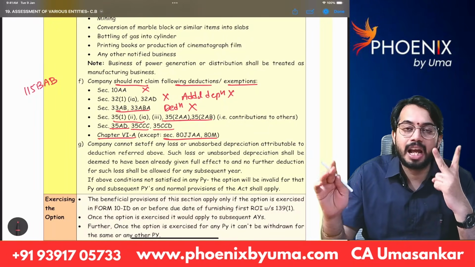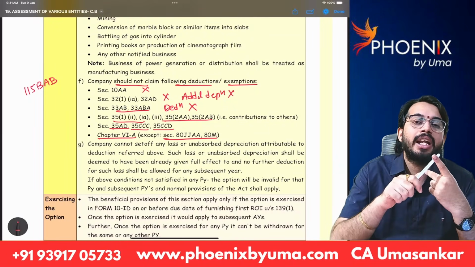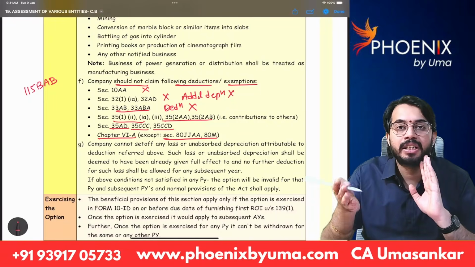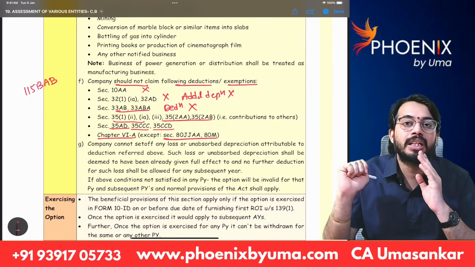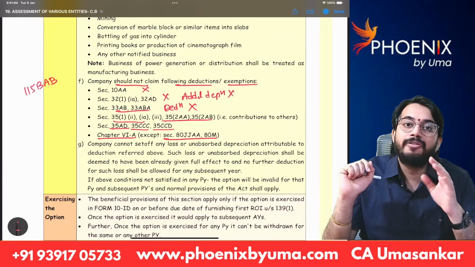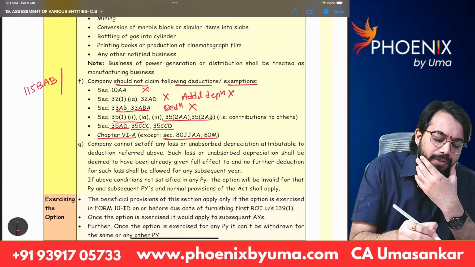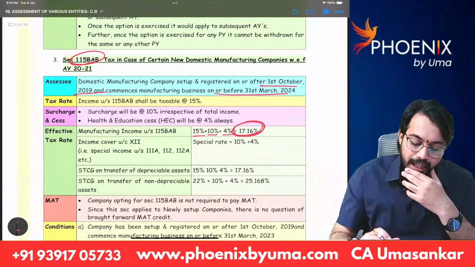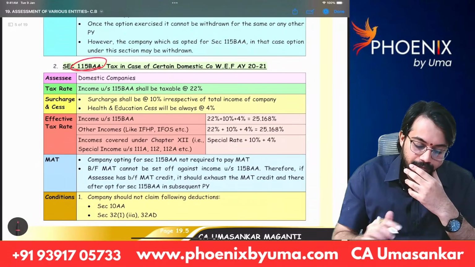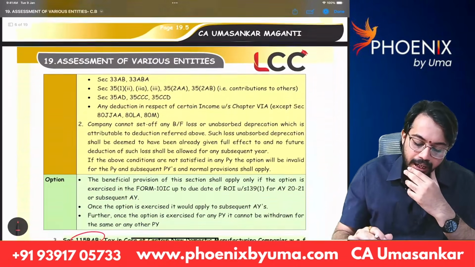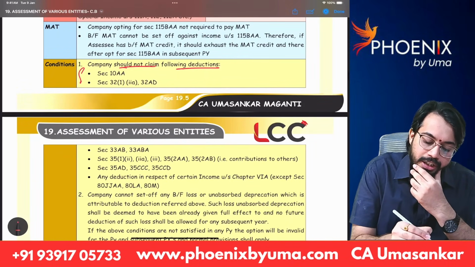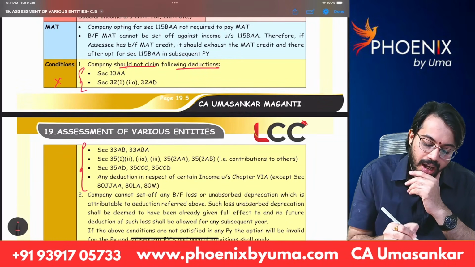Only two sections are allowed, 80JJAA and 80M. Only these two deductions are available. Remaining all Chapter 6 deductions are not available if a domestic company is paying taxes under 115BAB or 115BAA. You can see for 115BAA also the same concept. Even for 115BAA, the company should not claim the following deductions. These deductions are not available.